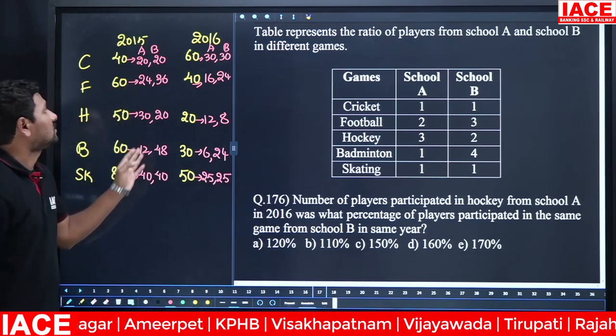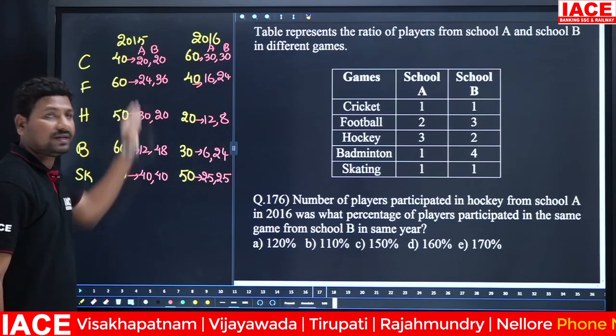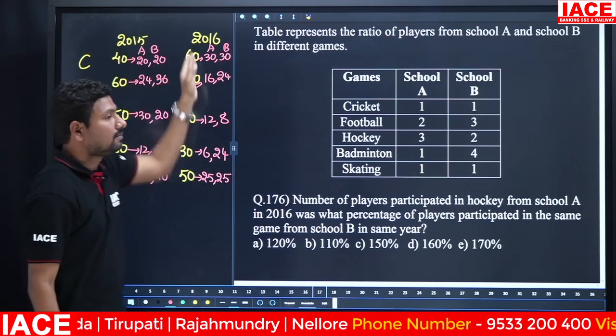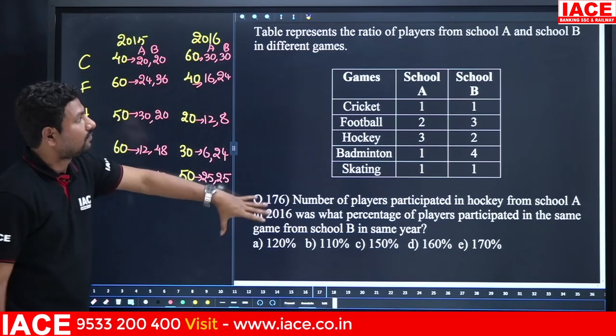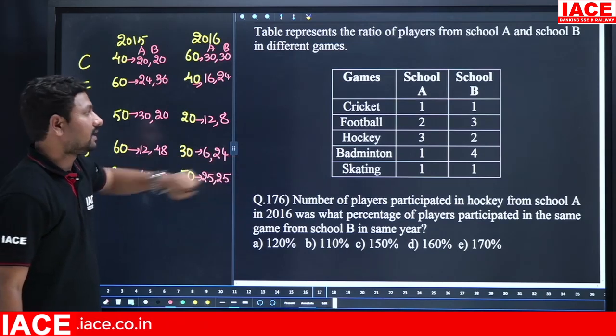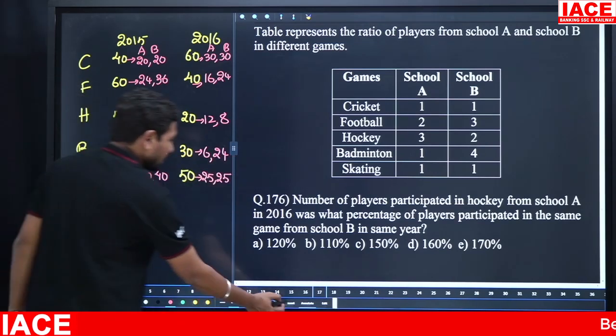Okay. Now we have to separate. First line belongs to A school, B school for 2015, A school, B school for 2016. Okay. Once we have a table, directly we will go for the question. No need to check the data again and again. Okay. Look at the first question.